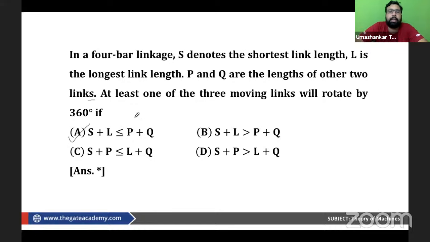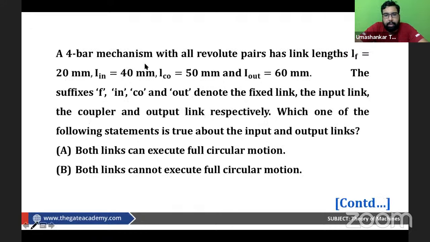Okay, S plus L is less than or equal to P plus Q. So we know by Grashof law. What does Grashof's law state? Grashof's law states that for continuous motion in a 4-bar chain mechanism, the sum of the shortest and the longest link must be less than or equal to the sum of the other two. So it is basically the statement of Grashof law. So statement A is the right answer.